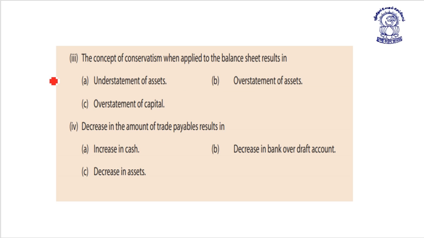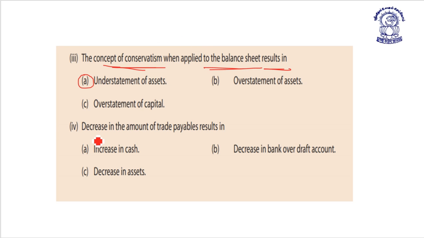Next, concept of conservatism applied to the balance sheet results in understatement of asset, overstatement of capital. Applied to balance sheet results in understatement of asset, because under this approach any increase in the value of asset shall be ignored unless and until it is realized. So concept of conservatism results in understatement of the asset.